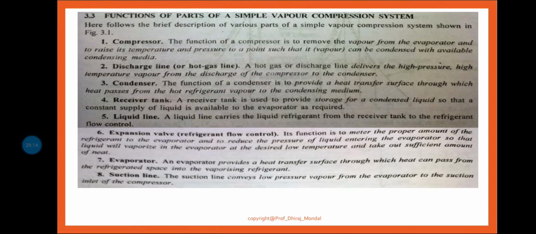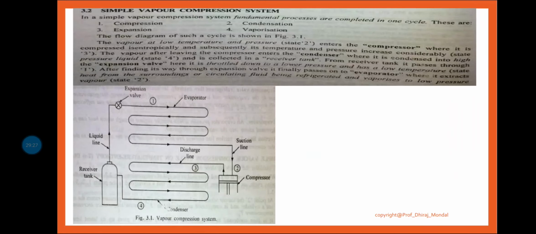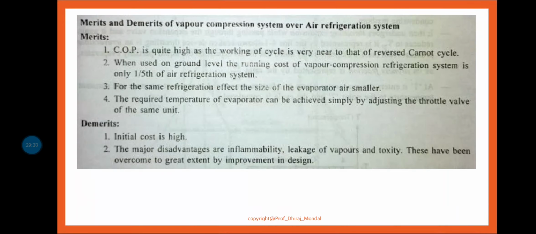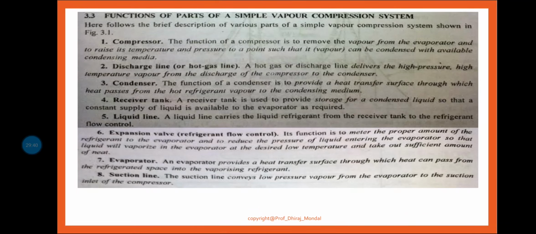Next is the receiver tank. One receiver tank we are using. The receiver tank is used to provide storage of condensed liquid so that a constant supply of liquid is available to the evaporator as required. You can see in this diagram there is a receiver tank. It is basically used to provide a constant flow of refrigerant. When there is some shortage, the receiver tank supplies the refrigerant.